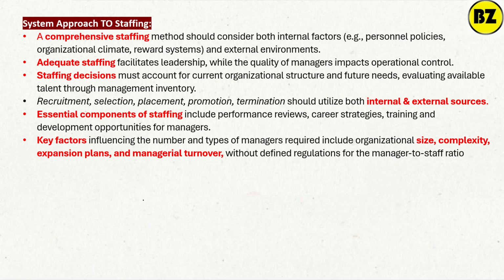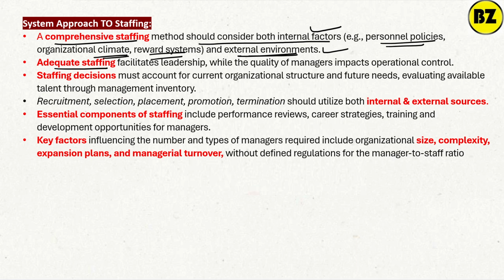Then, the system approach to staffing. How can we do the system approach to staffing? Very simple. A comprehensive staffing method should consider both the internal and the external environment. Comprehensive, as the name itself indicates, means we consider both. Internal means the personnel policy, individual policy, and apart from that the organization environment and the reward system. And external environment means what? The transfer policy for overall career, like the clerical transfer policy.